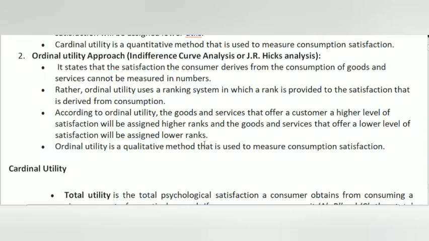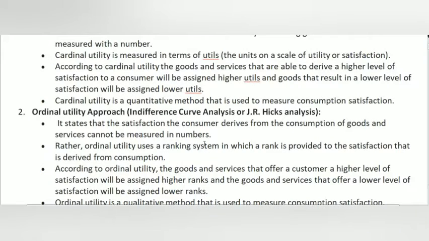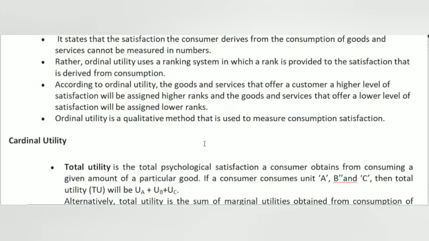A numerical system is used to measure the consumption satisfaction of a consumer. On the other hand, ordinal utility analysis is a qualitative method under which a ranking system is used to measure the consumption satisfaction of a consumer. That is the main difference between ordinal utility and cardinal utility analysis.